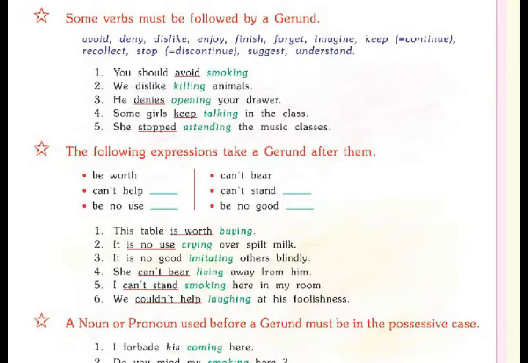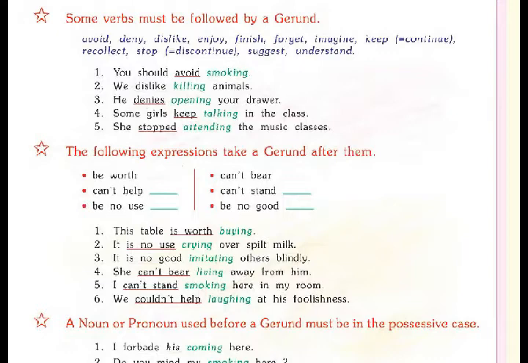So here the following expressions take a gerund after them. Be worth, can't bear, can't help, can't stand, be no use, be no good. Here we have to use a gerund compulsorily. For example, the table is worth buying. Second, it is no use crying over spilt milk. Third, it is no good imitating others blindly.